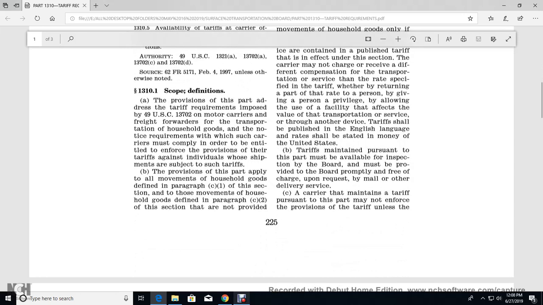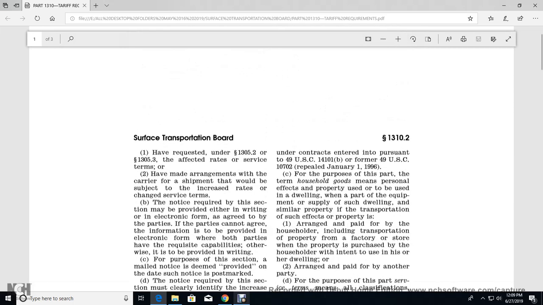1310.1, scope and definition. The provisions of this part set forth the tariff requirements imposed by Title 49 U.S. Code 13702 on carriers in the transportation of household goods, and the requirements carriers must comply with in order to be entitled to enforce the provisions of their tariffs against individuals whose shipments are the subject of such tariffs. The provisions of this part apply to all movements of household goods defined in paragraph C1 of this section, and to movements of household goods defined in paragraph C2 of this section that are not provided under contract pursuant to Title 49 U.S. Code 14101(b), with the former Title 49 U.S. Code 10721 repealed January 1st, 1996.